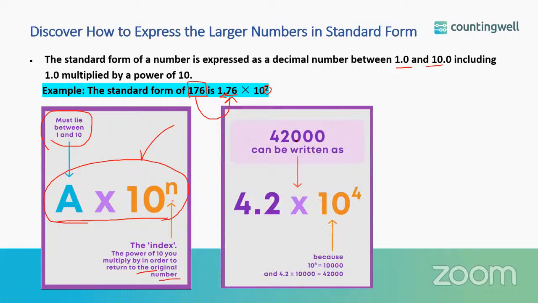For example, if you want to write 42,000 in standard form, it can be written as 4.2. So here you are placing the decimal point after 4 digits from the right. So you have to take 10 raised to 4, because 10 raised to 4 is nothing but 10,000, and 4.2 into 10,000 will give you the same number. Correct?